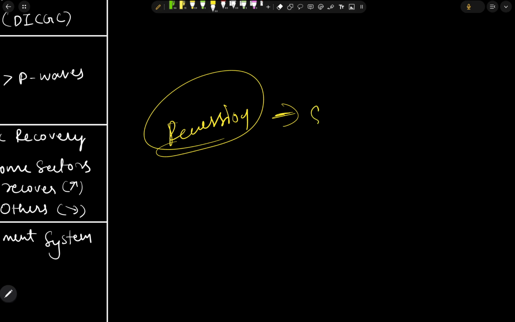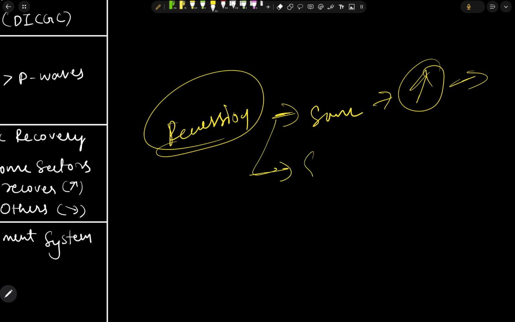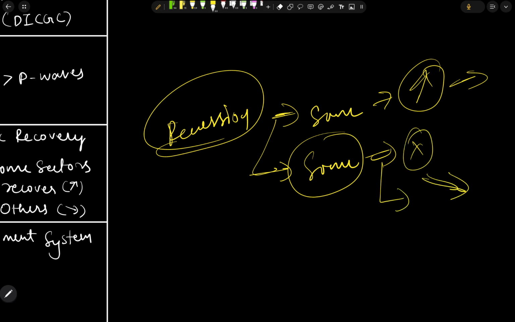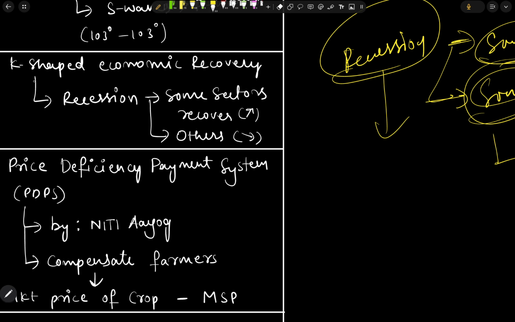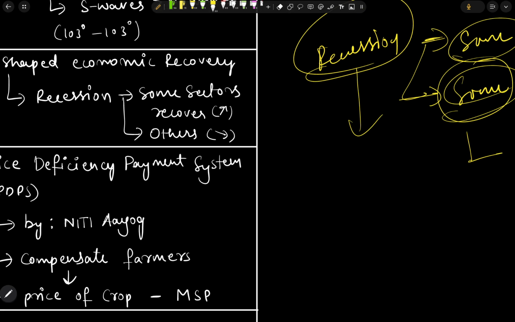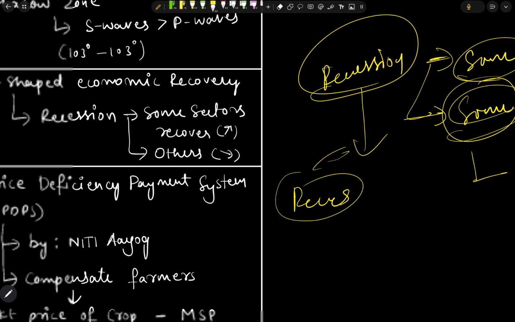There will be some industries that recover and attain growth, but some industries cannot cope with the recession and cannot grow, and there will be a big decline in the performance of some industries. This scenario is called K-shape economic recovery after recession. That's why we call it that.